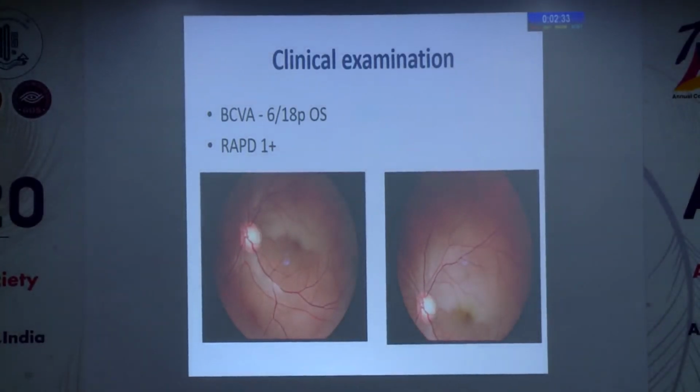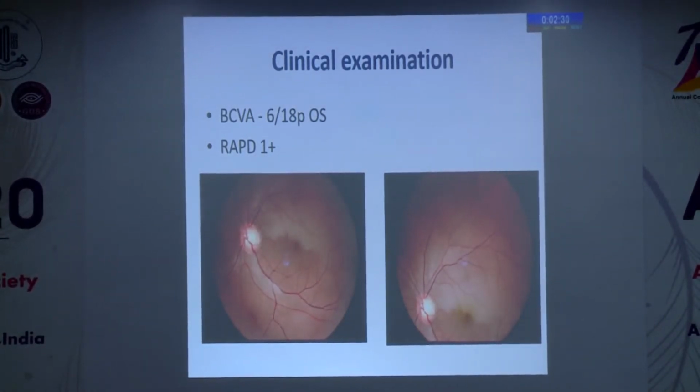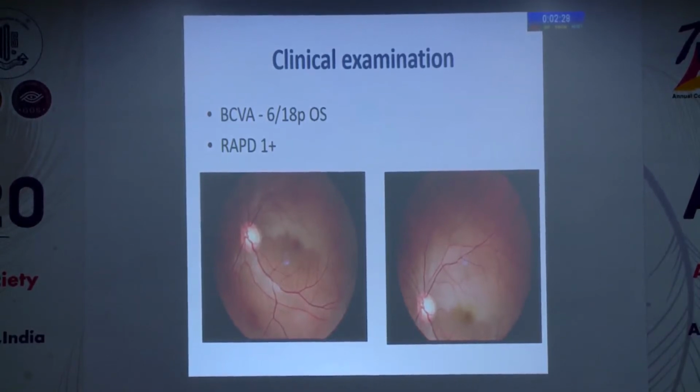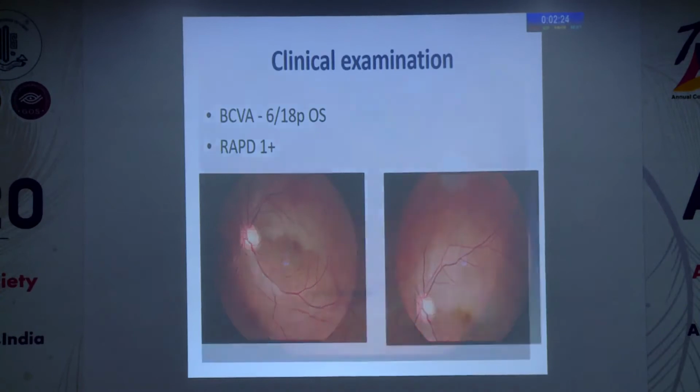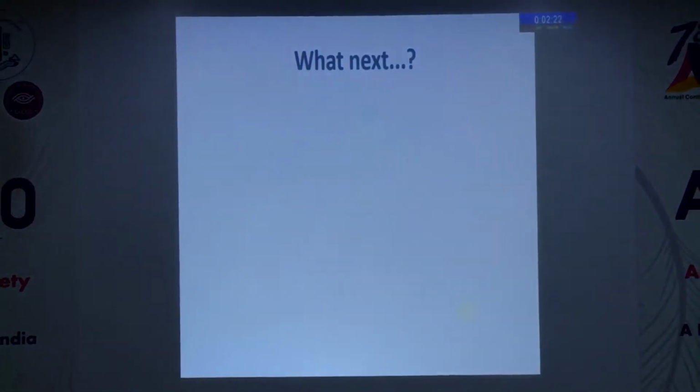On clinical examination, he had this kind of a fundus picture in the left eye, which showed what looked like a branch retinal artery occlusion along the upper temporal arcade. The right eye was normal. The question was what to do next.